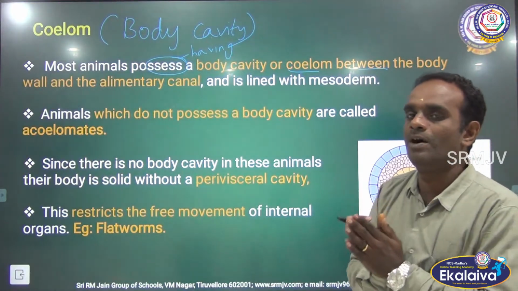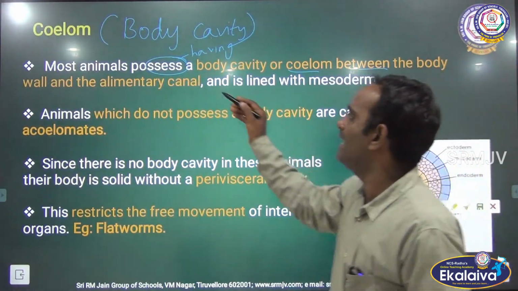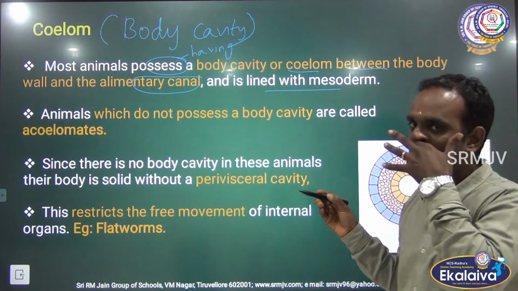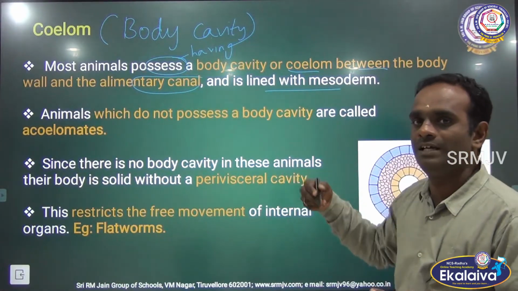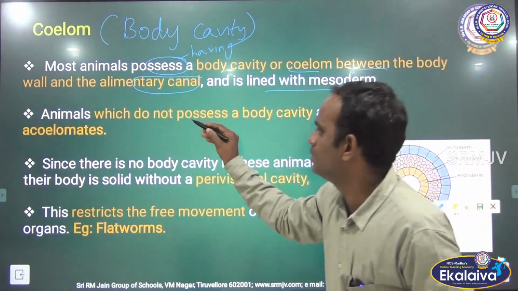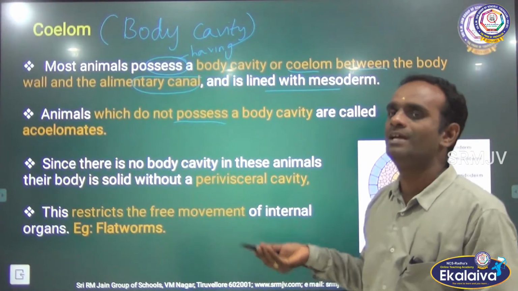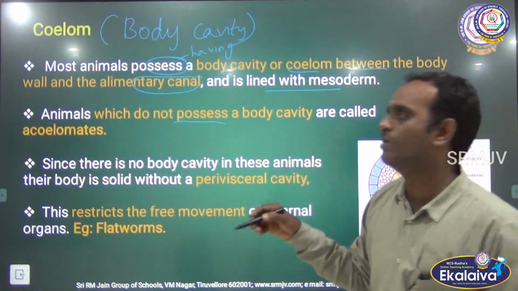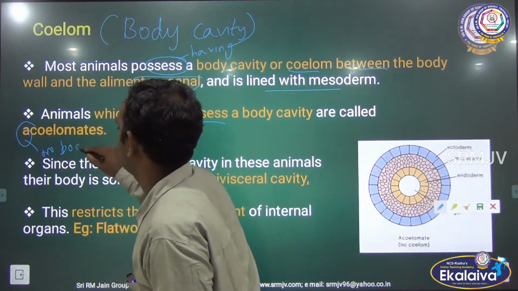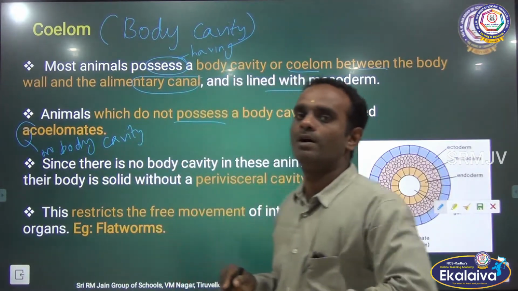Clear? So the body cavity or coelom is present between the body wall and the alimentary canal and is lined with mesoderm. Mesoderm is one of the layers between the ectoderm and endoderm. Clear? Animals which do not possess any body cavity or coelom are said to be acoelomate. A means no body cavity. Acoelomate means no body cavity.